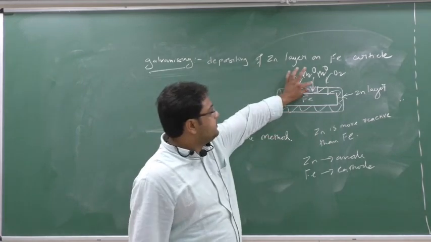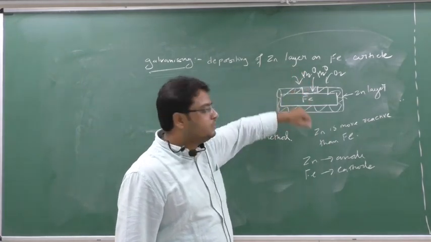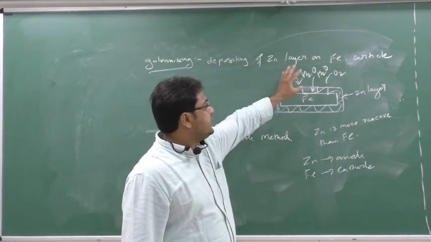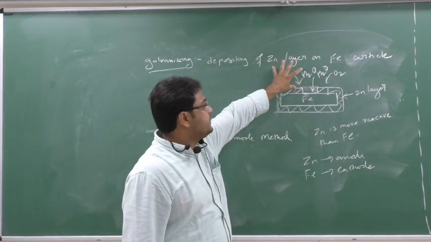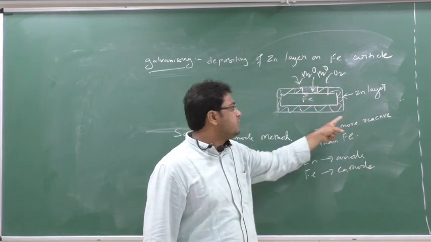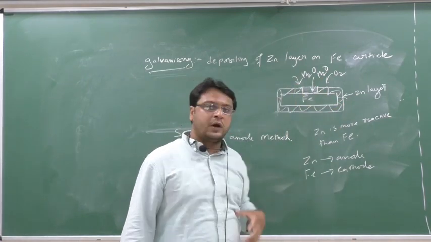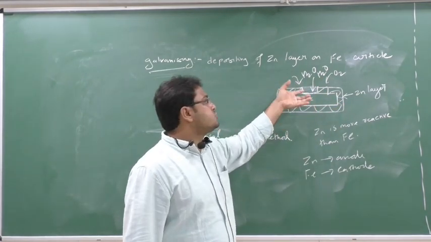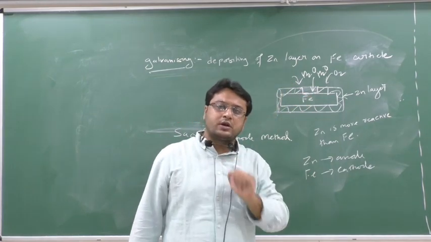Now see here, this zinc has been broken somehow. Atmosphere is there, oxygen is there, and moisture is there. So this moisture and oxygen will react with the zinc layer and with this open piece of iron. We think this iron will also start to rust, but iron will not rust. Why?